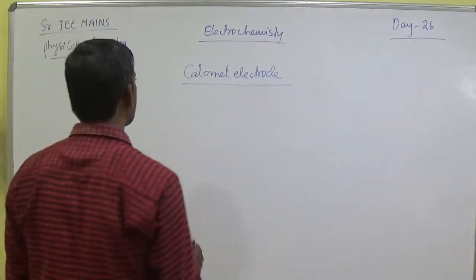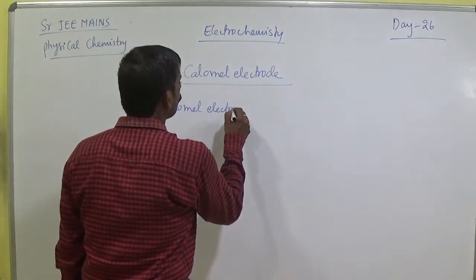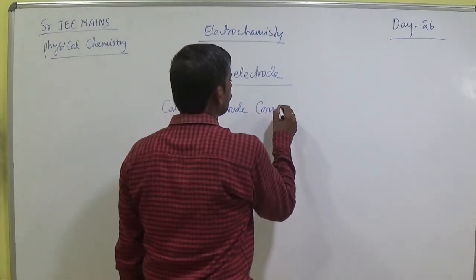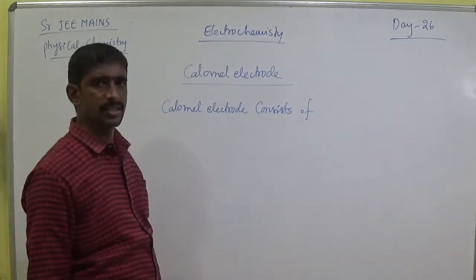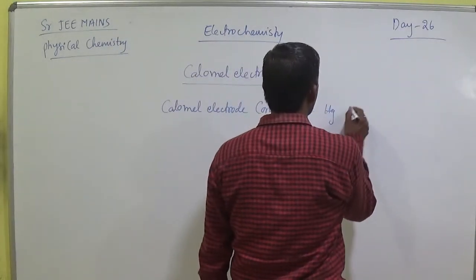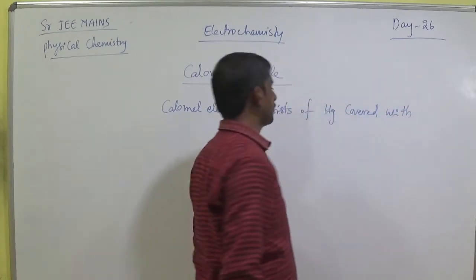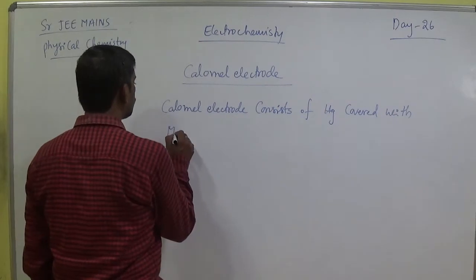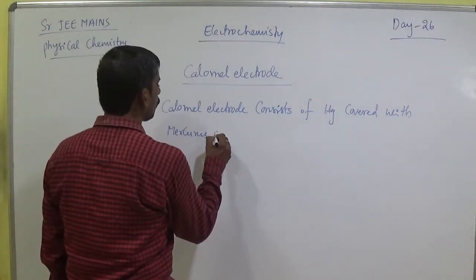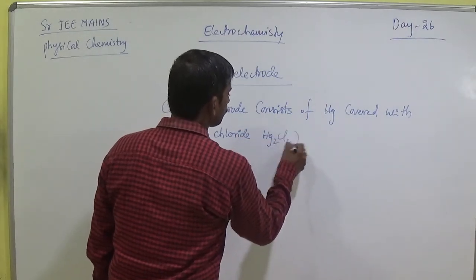A calomel electrode consists of mercury covered with, or coated with, mercurous chloride. Mercurous chloride means Hg2Cl2.